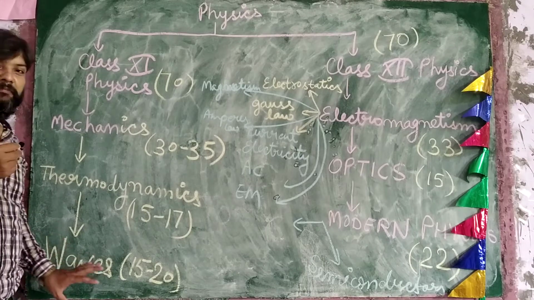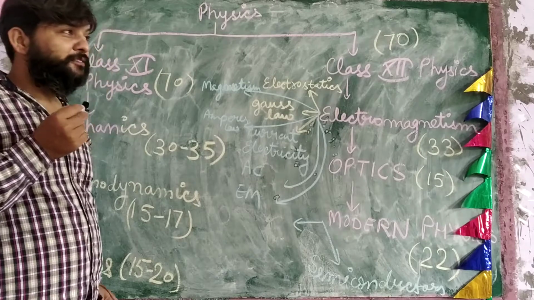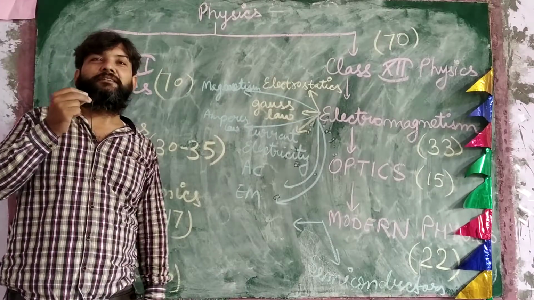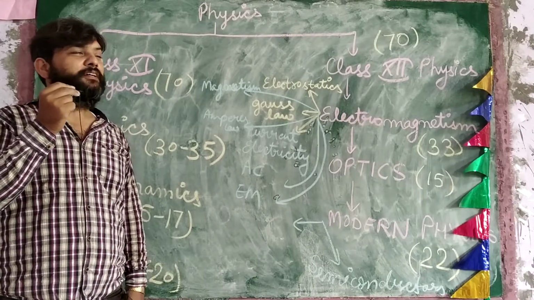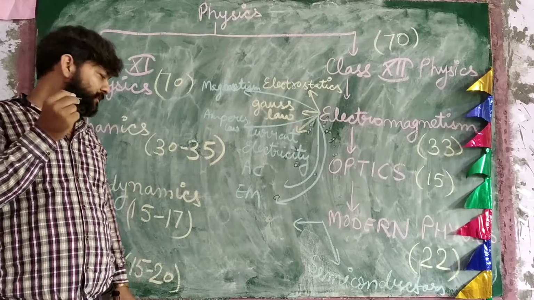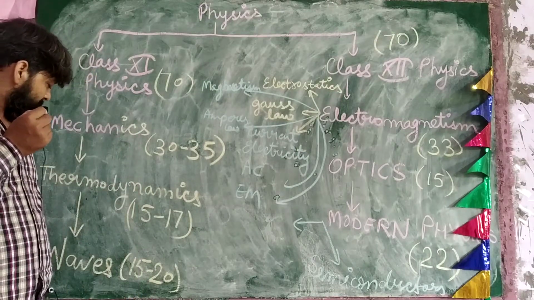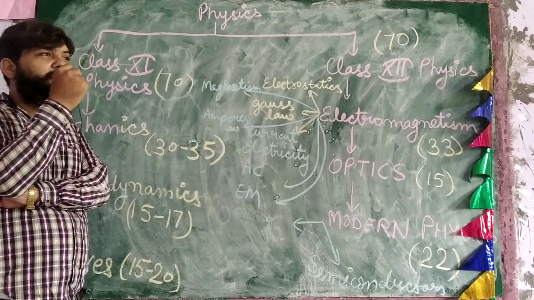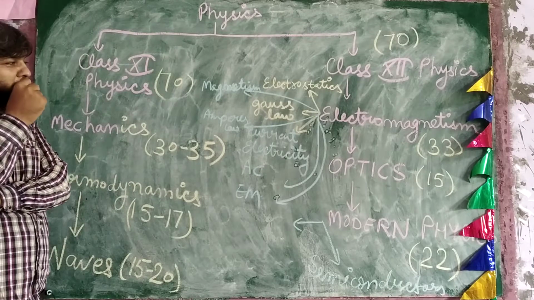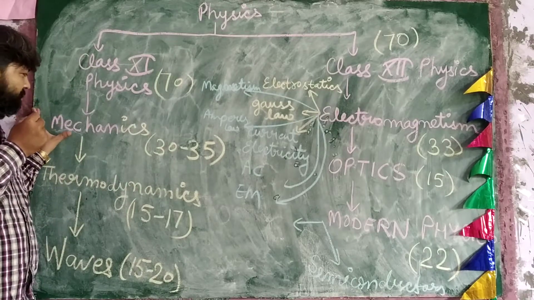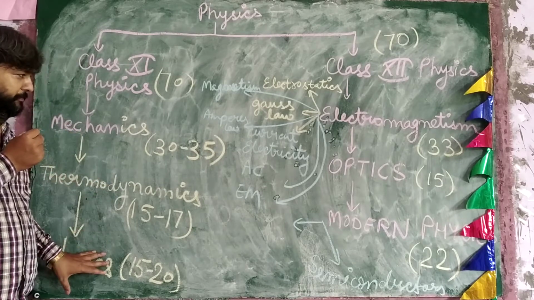In waves, there are subtopics like sound waves, mechanical waves, and some other topics contained in waves. In the next videos, we will separately see the distribution of subtopics in mechanics, thermodynamics, and waves.